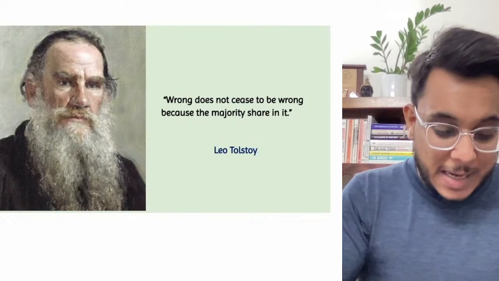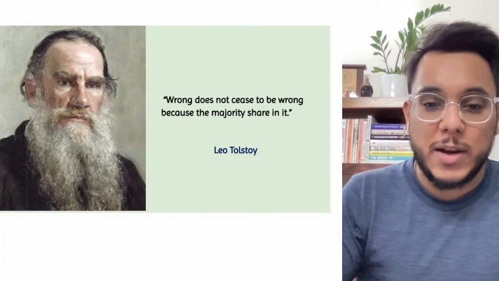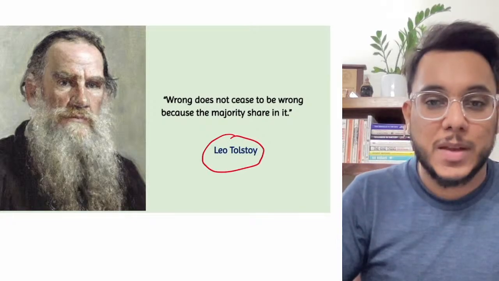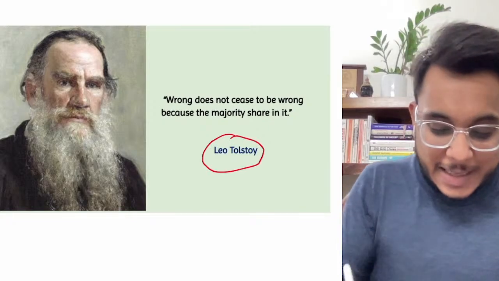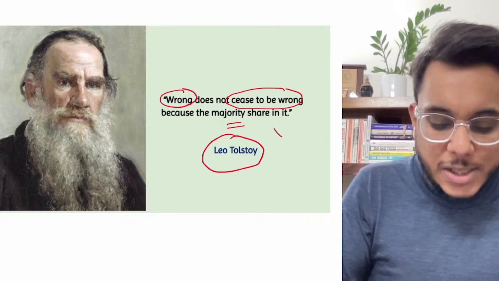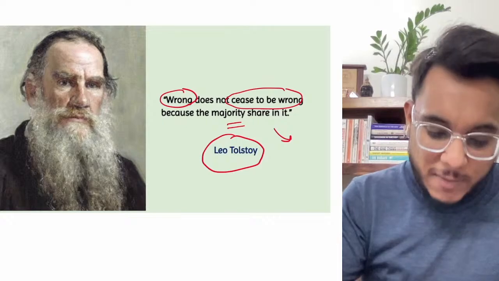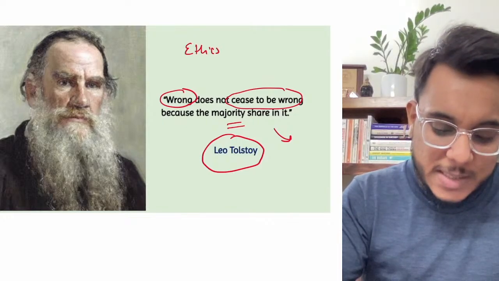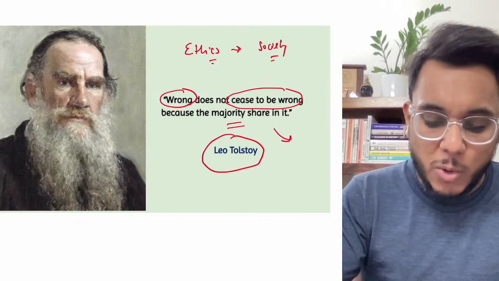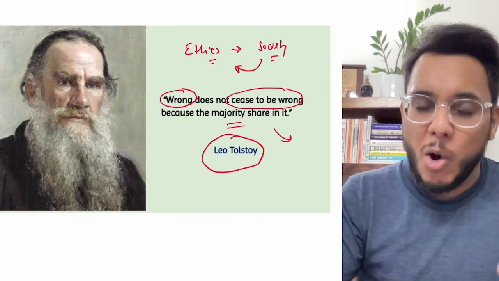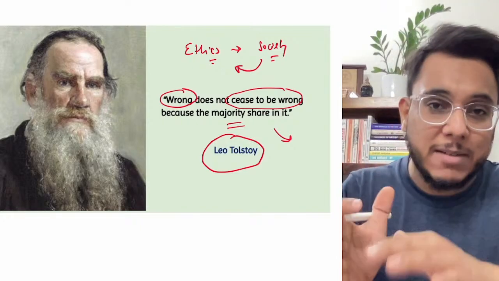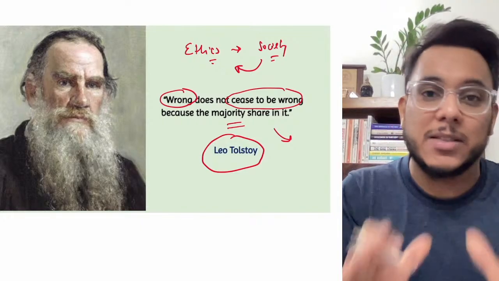Now we'll be starting with the GS quote, as we do in every class. So we'll be taking the quote today from the Leo Tolstoy. Leo Tolstoy says this thing, that the wrong does not cease to be wrong because the majority shares in it. So basically, guys, when we talk about the ethics, see, ethics are often shaped by the society, and often we believe that what society collectively feels it is right and what society collectively condemns it is wrong.